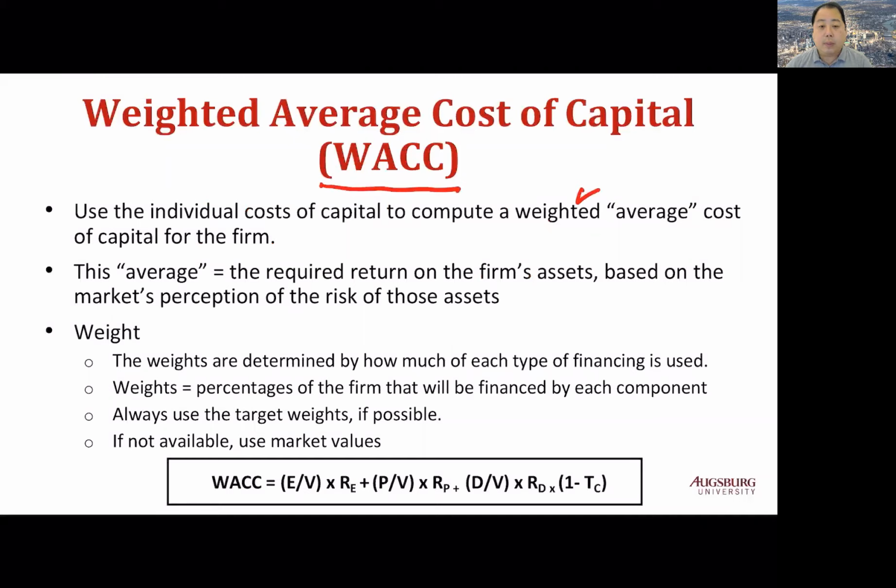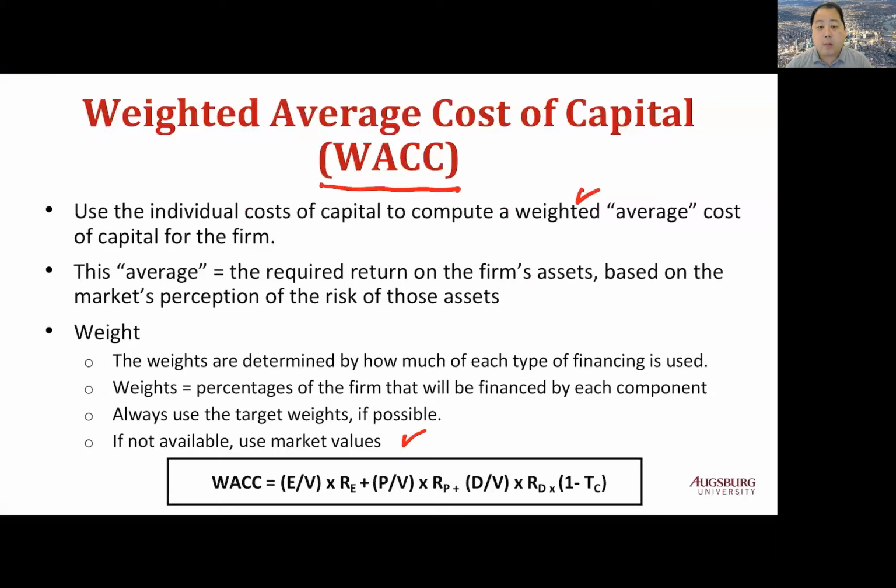The weight is simply the proportion of each type of financing relative to firm value. We should use target weight if possible. If not, we may use market value to find weight.